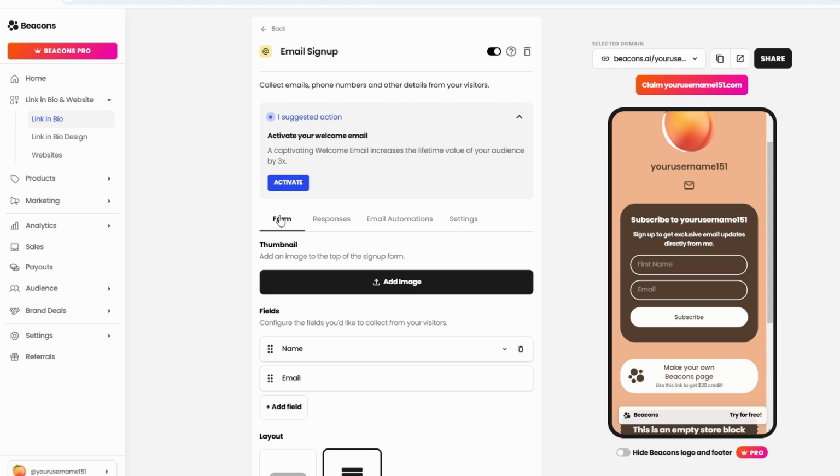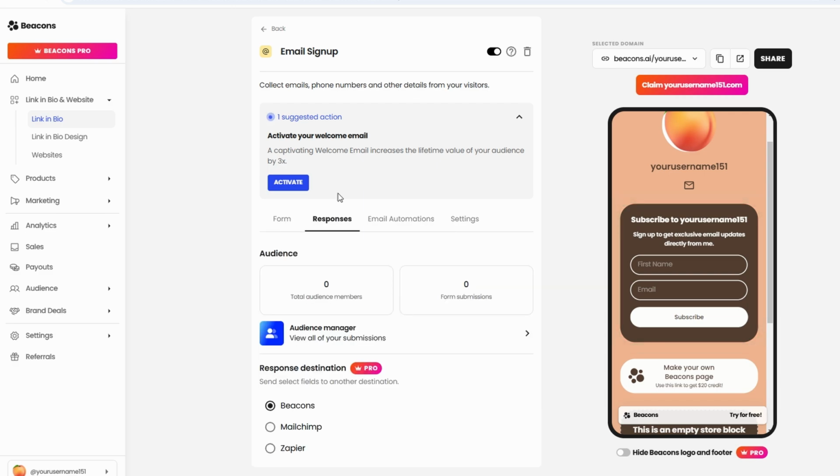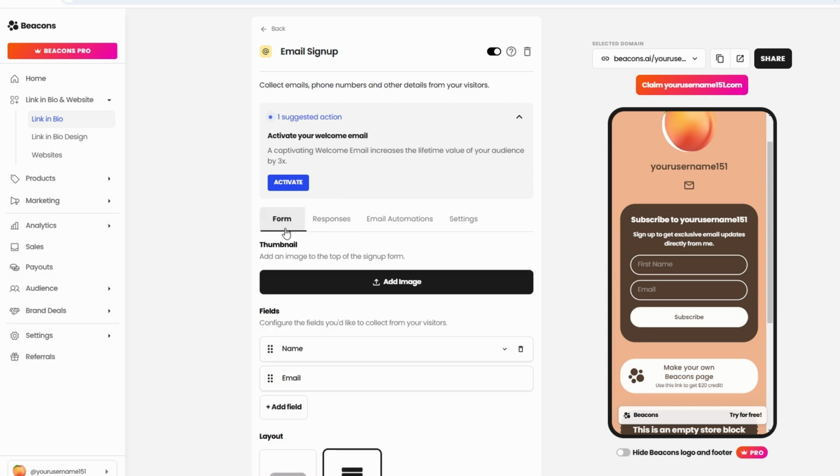Beacons.ai also provides insights into your email campaigns, such as open rates and click-through rates, helping you refine your strategy over time. This all-in-one email marketing capability is perfect for creators, small businesses, and entrepreneurs looking to grow and engage their audience without juggling multiple platforms. Whether you're promoting events, sharing updates, or offering exclusive deals, Beacons.ai has you covered.